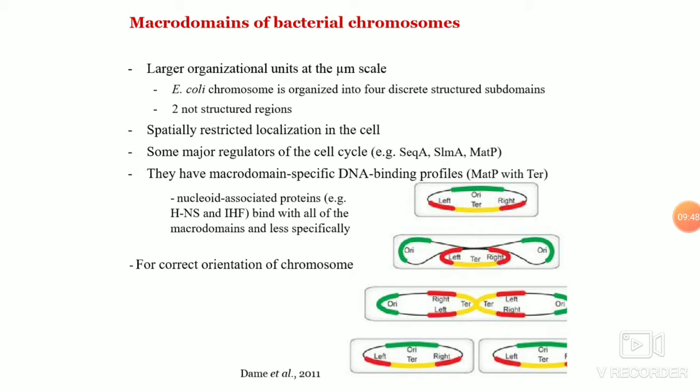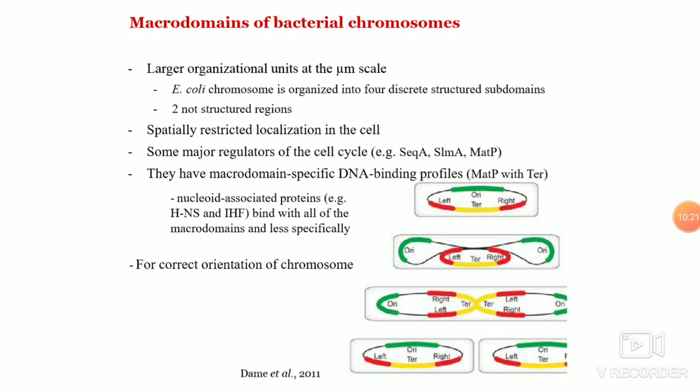So suppose you mutate this MatP protein and then try to see what is the effect on the chromosome segregation, and terminal resolution might be a problem when you have the replication happening. So there might be other proteins also which might bind to the macrodomain, and these are the nucleoid-associated proteins which give the compactness of the chromosome.